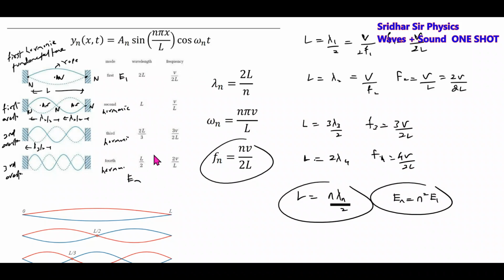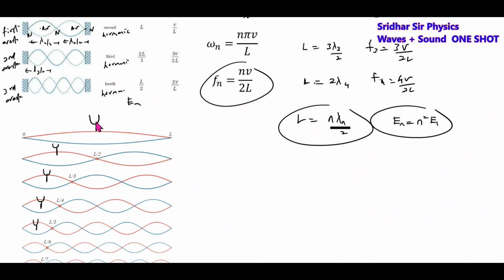These are the harmonic frequencies with which the string will be vibrating. If you take the tuning fork and keep it at the midpoint of the wire, then it's going to vibrate in the first harmonic. So what is the frequency of this tuning fork? F1 equal to V by 2L.